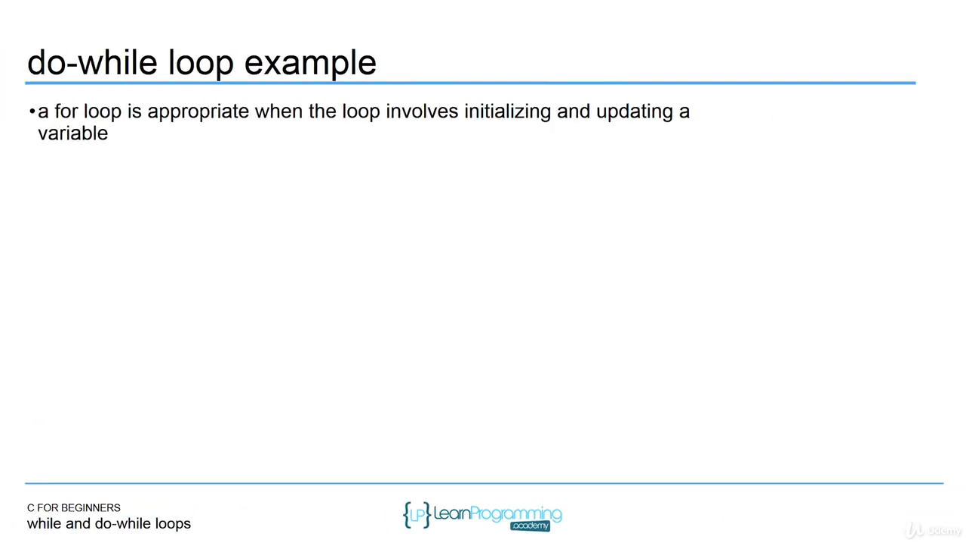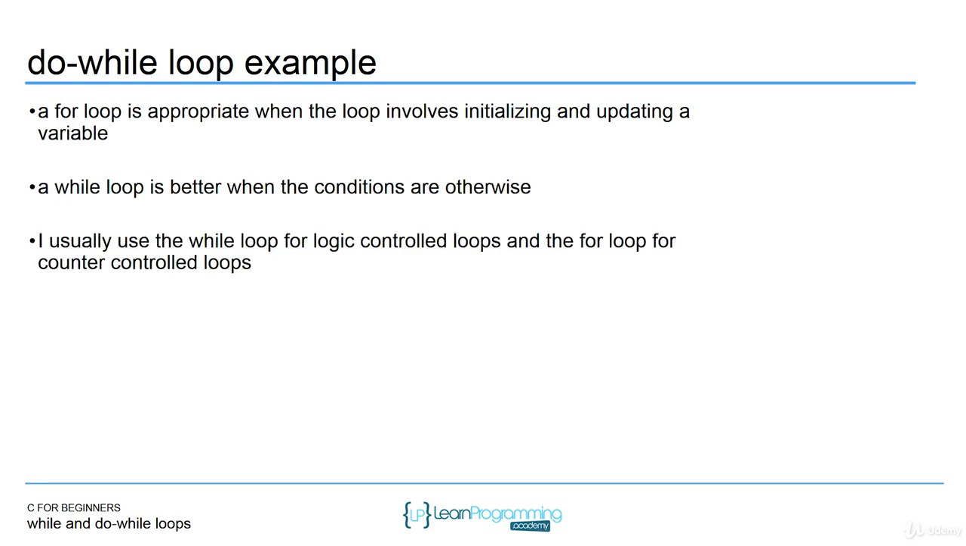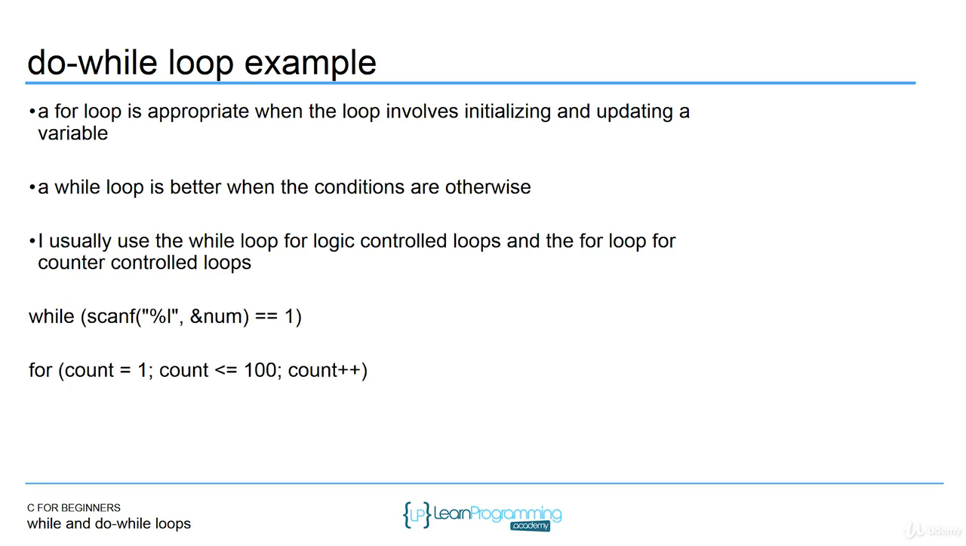So a for loop, like I mentioned, might be a little more appropriate if you want to initialize and update a variable in one line. A while loop is better when the conditions are otherwise. Again, counter-controlled loops suit a for, and sentinel-controlled loops maybe the while loop. Here's an example of a while loop with a sentinel-controlled loop and a for loop that's counter-controlled. The while loop can run many times based on what the user enters. The for loop is counter-controlled.